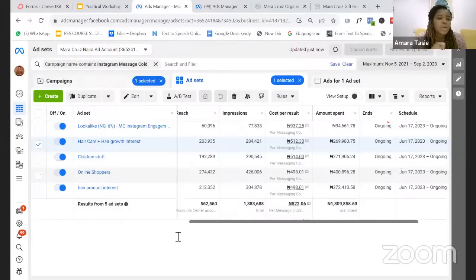Then someone says, what if you need wholesalers? So if you need wholesalers, you can actually target people that want to buy in bulk. You can target people that would buy in bulk. So target businesses that can buy in bulk.